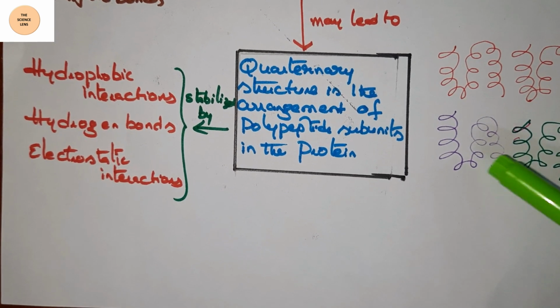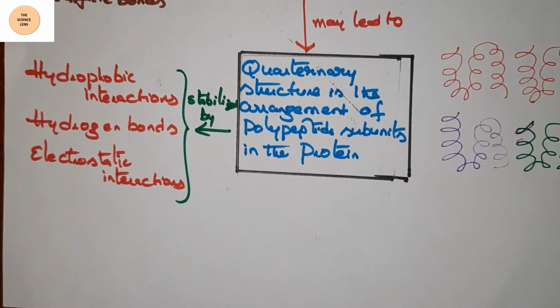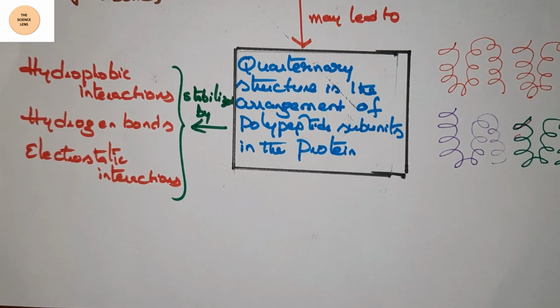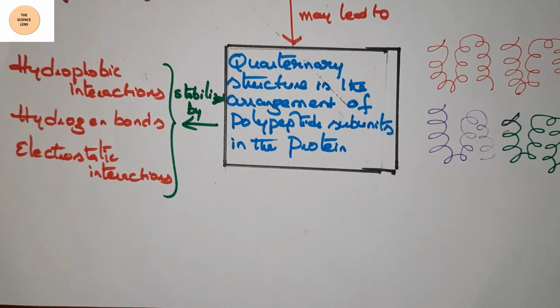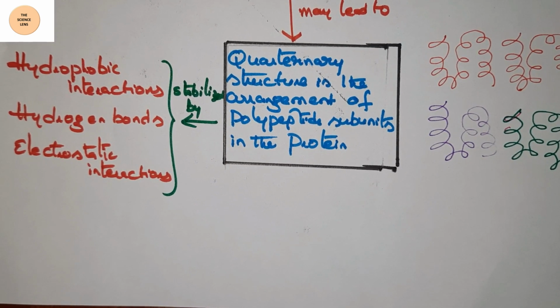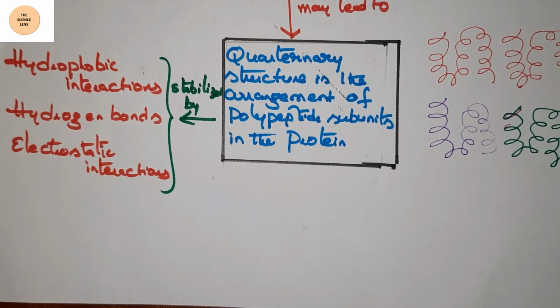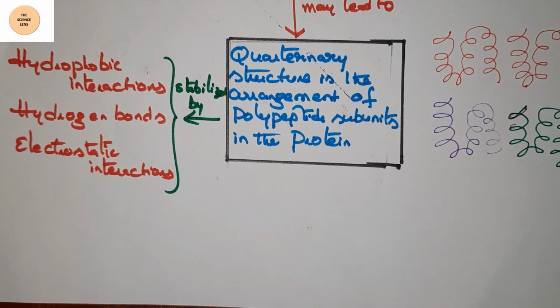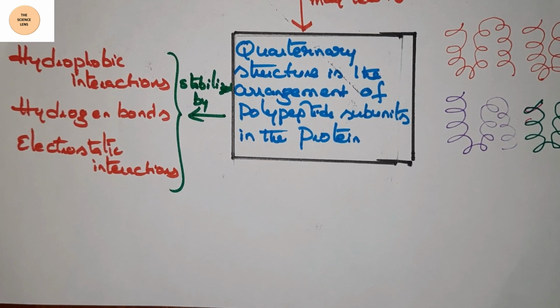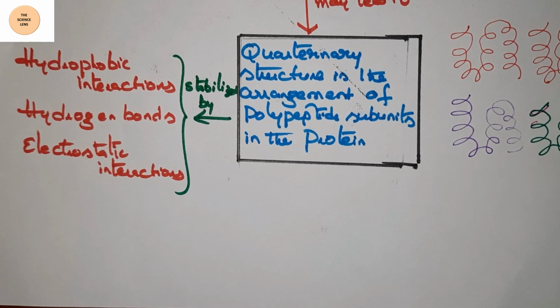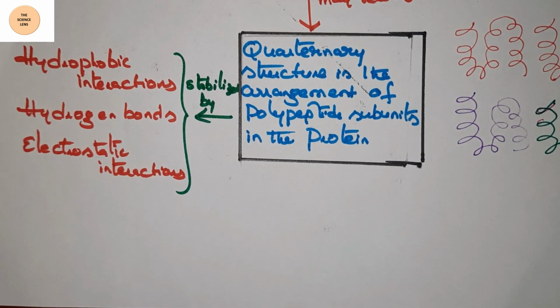Each unit here we are calling a monomeric unit. These oligomeric proteins play a significant role in the regulation of metabolism and cellular function. Examples: hemoglobin, lactate dehydrogenase, aspartate transcarbamylase are examples of the quaternary structure of a protein.